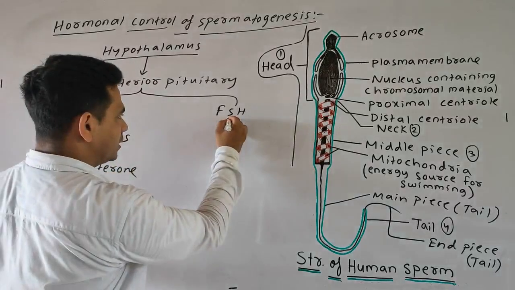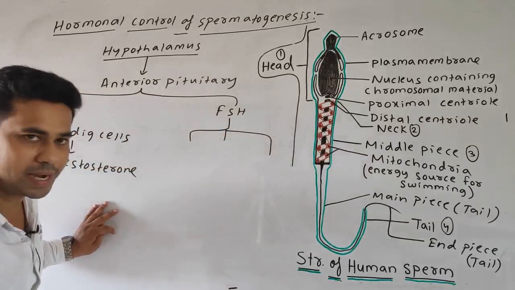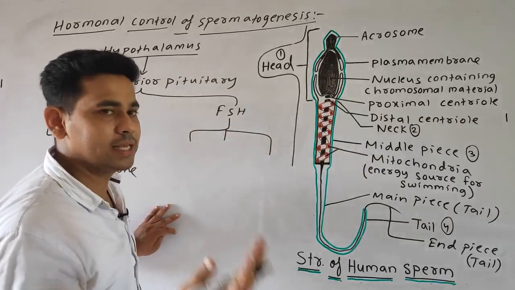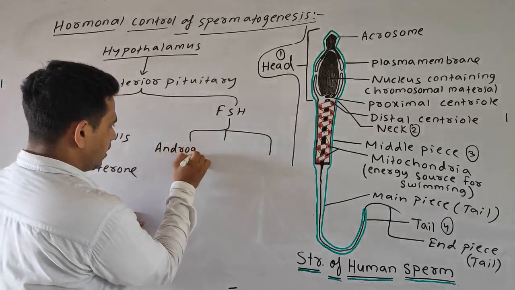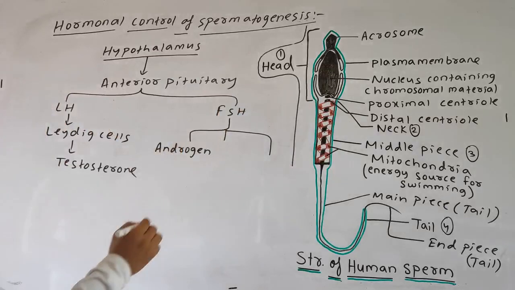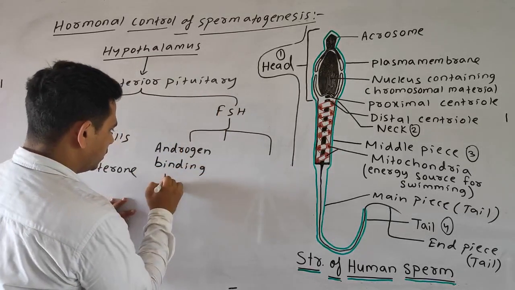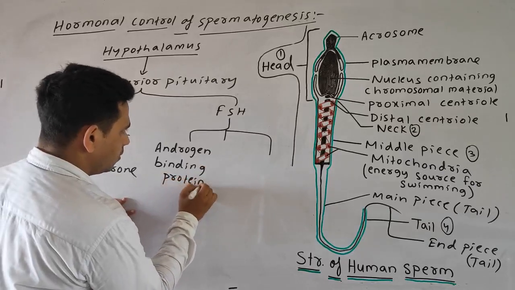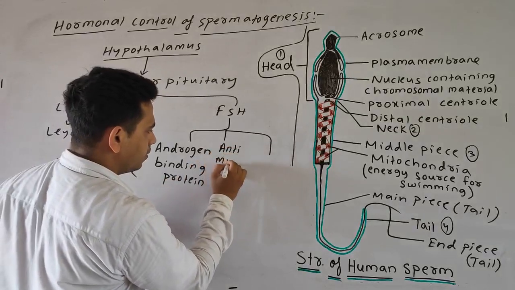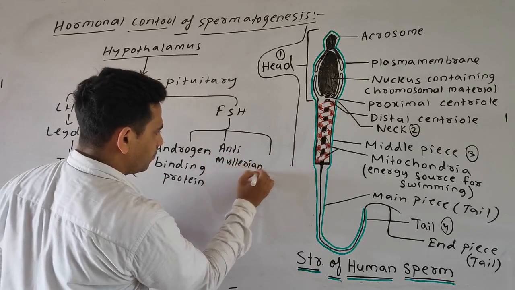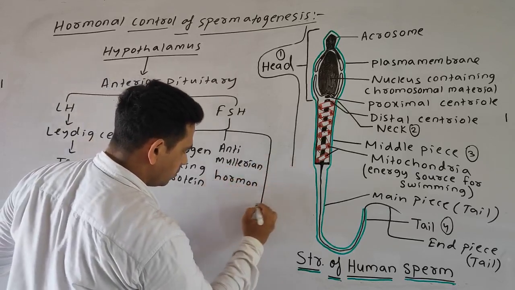Whereas the FSH helps in the secretion of the androgen binding protein, the anti-Mullerian hormone, and the inhibin. The androgen binding protein or the ABP simply you can write, then the anti-Mullerian hormone, and the inhibin.